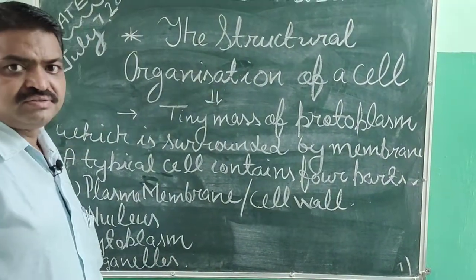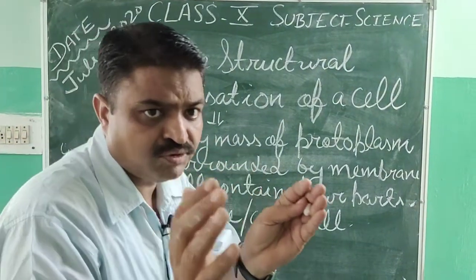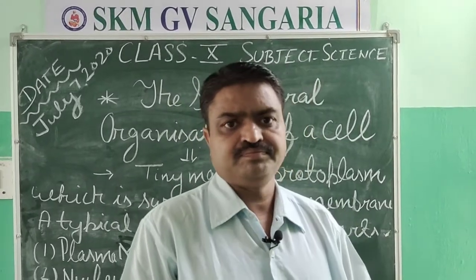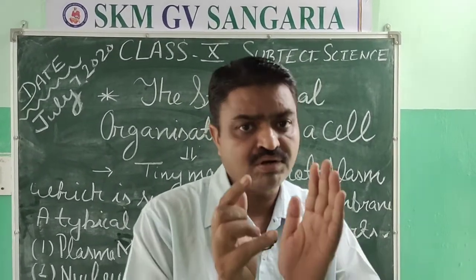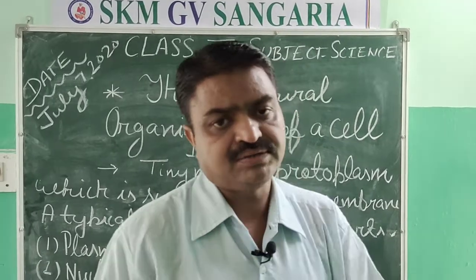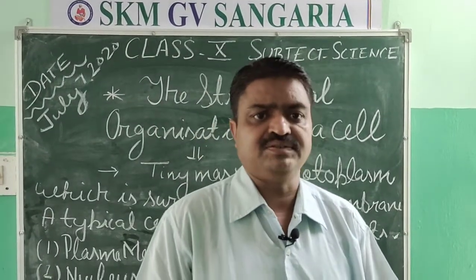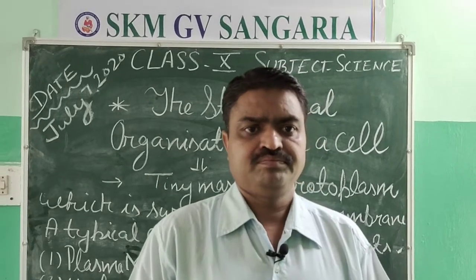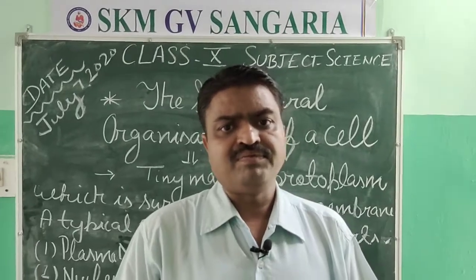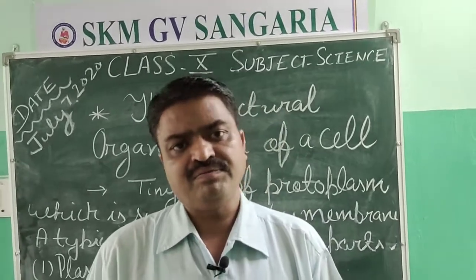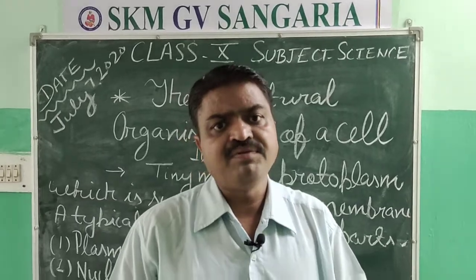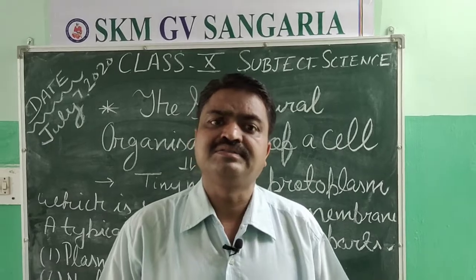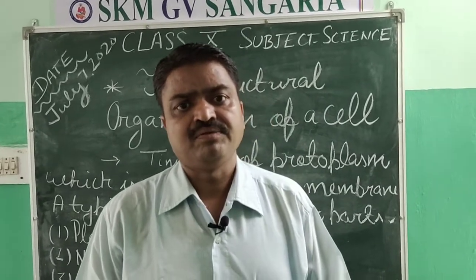Next is organelles. There are small components found inside the cell, student. Those small components or parts have different functions and help in the division of labor. And about them we will also discuss one by one. So first we will discuss the plasma membrane and cell wall, student.